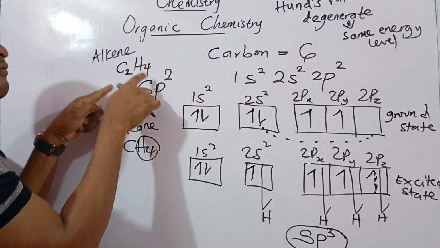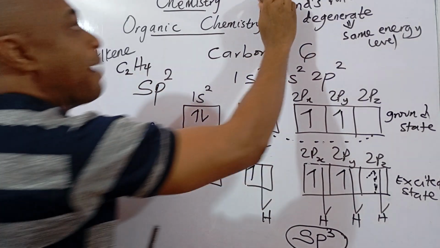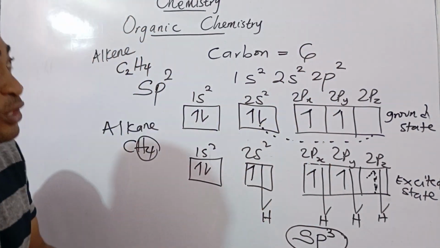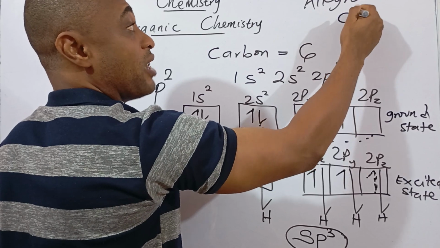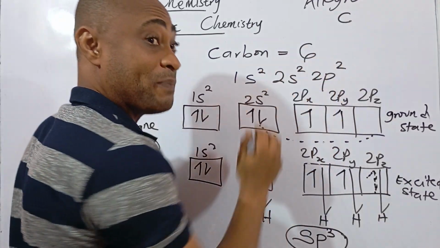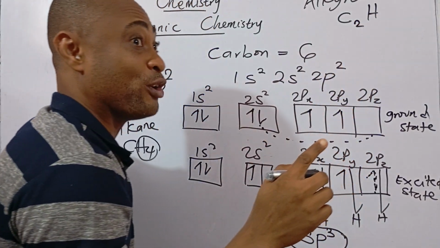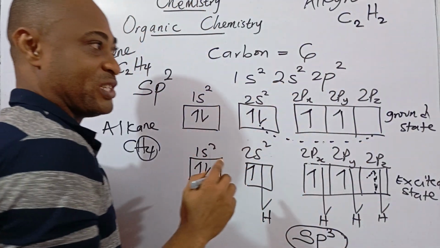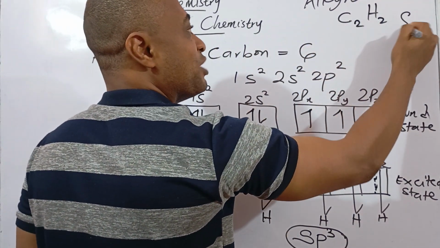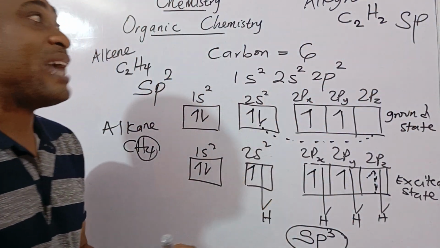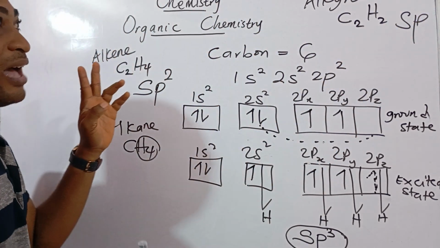So the hybridization of alkene is sp2. I hope you got that. The same thing will happen to alkynes. For example, ethyne, what is my ethyne? C2H what? Remember CnH2n minus 2. C2H2. Beautiful. I hope you are with me. Now in ethyne, the hybridization for alkynes is sp. That means the hybridization will be formed between just an s and a p orbital. I hope you got that.